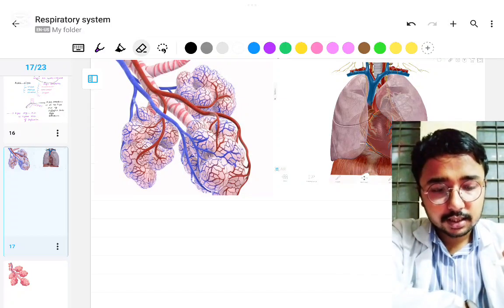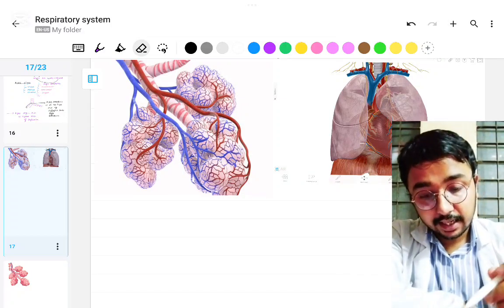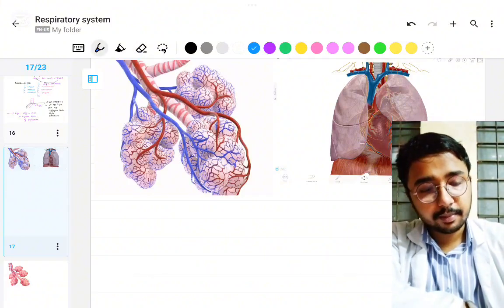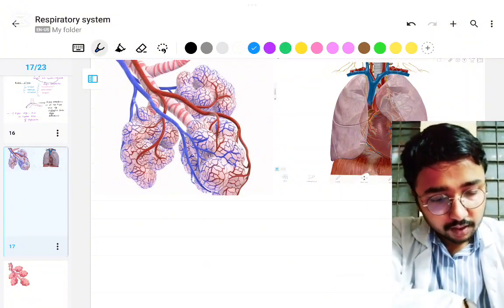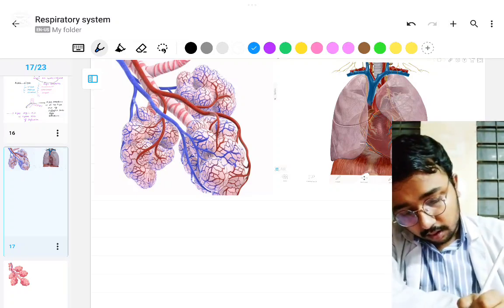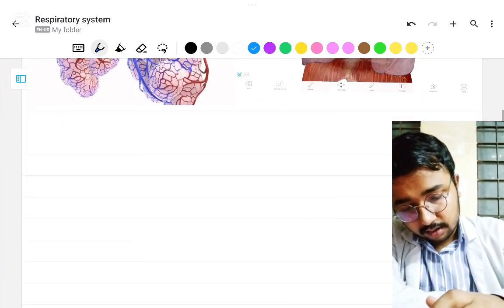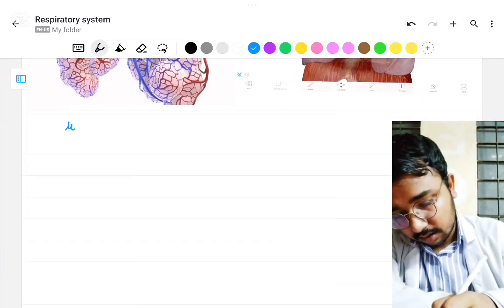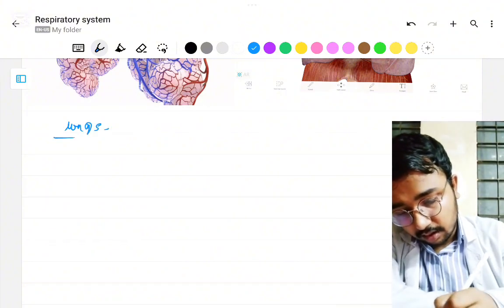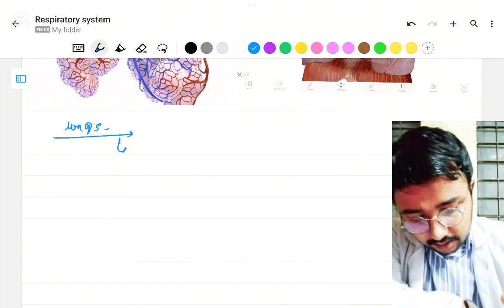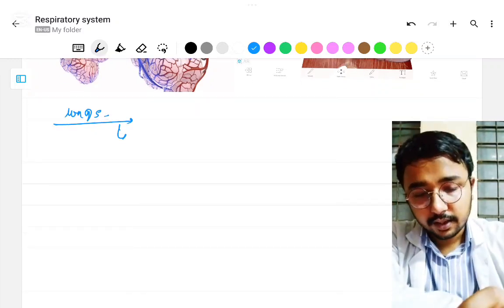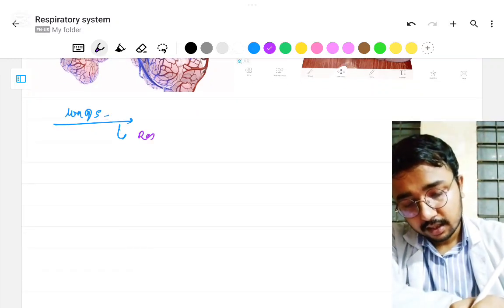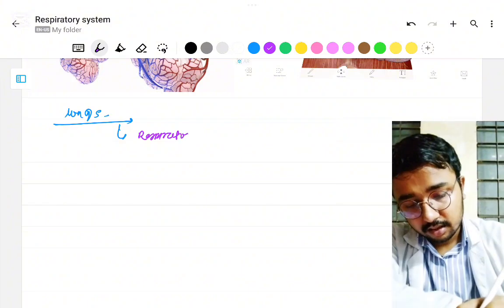Today we are going to discuss lungs and alveoli in a very crystal clear manner, and we are continuing our series on the respiratory system. Okay, look, about lungs. Lung is the major respiratory organ, isn't it? Lung is the major respiratory organ.